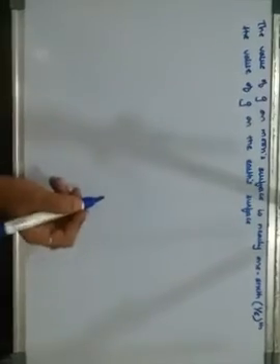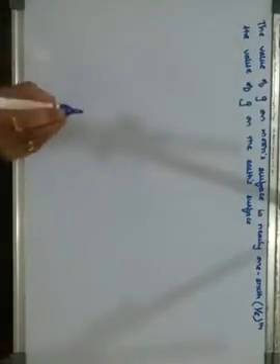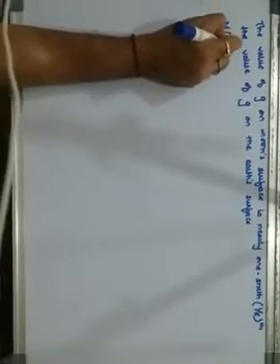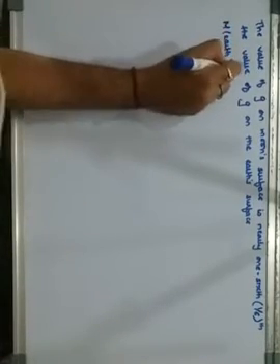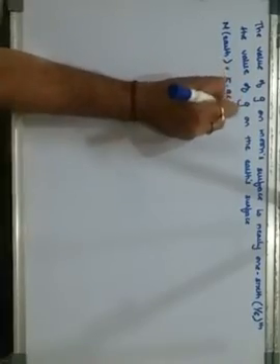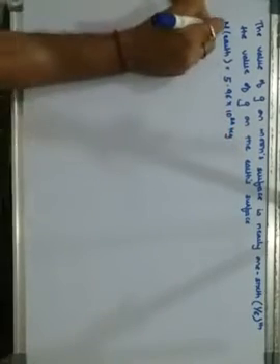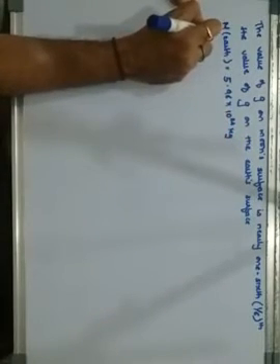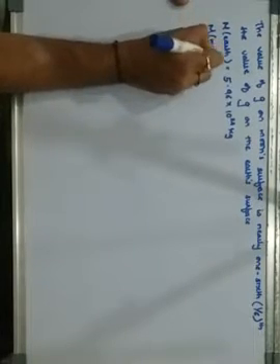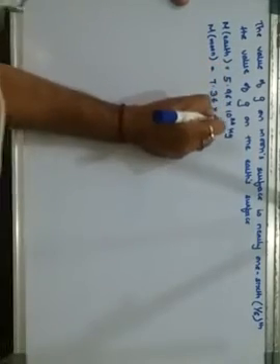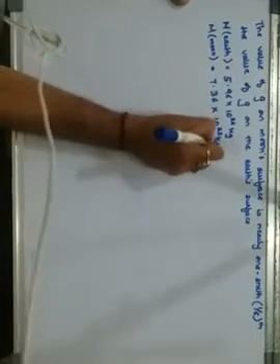If you want to know how, let me show you. For example, previously we had taken that the mass of the earth is 5.96 into 10 raised to 24 kg. Then the mass of the moon is 7.36 into 10 raised to 22 kg.